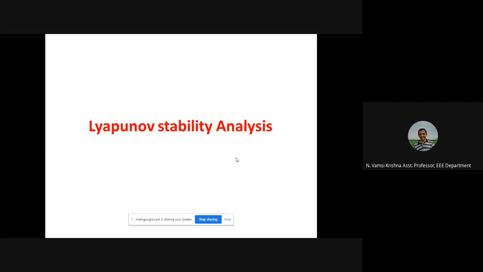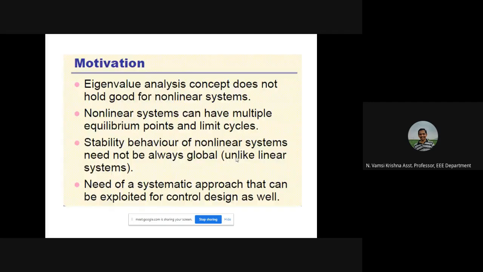Now in the fourth unit, we are going to study Lyapunov stability analysis. Lyapunov was a mathematician who invented a procedure for determining stability and also for designing controllers, which is a method applicable to both linear as well as non-linear systems. Okay, now what is the motivation for Lyapunov stability analysis?